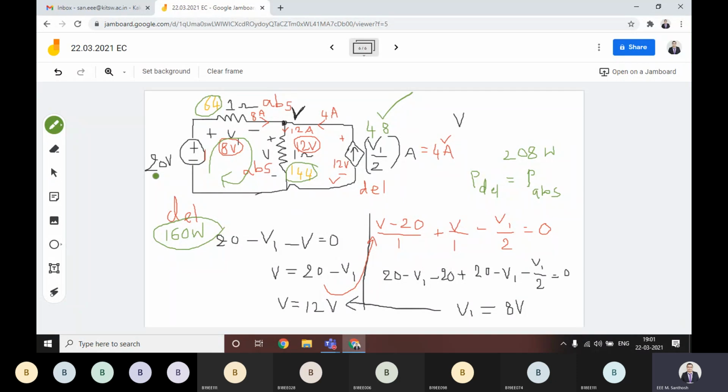Minus, sir. Yes, you will write with minus 20, right? Then this is minus 20 plus 8 plus 12. Clear. Then it will obey definitely if you apply the KVL also. The sum of the loop voltages is equal to 0 only. That means KVL is also obeying definitely.